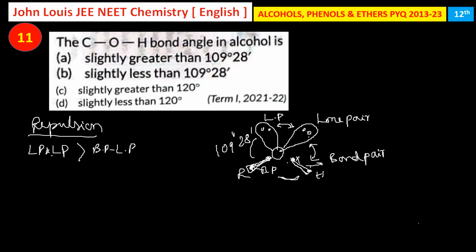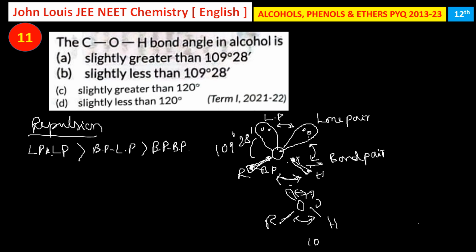O-R is a bond pair and O-H is also a bond pair. Here also there will be repulsion between bond pair and bond pair, but this will be less than the repulsion between bond pair and lone pair, which will be less than the repulsion between lone pair and lone pair. Therefore the least repulsion is between bond pair and bond pair. So in alcohol, R-O-H involves bond pairs, so here the repulsion will be less, whereas the repulsion will be more between the two lone pairs of electrons than this.